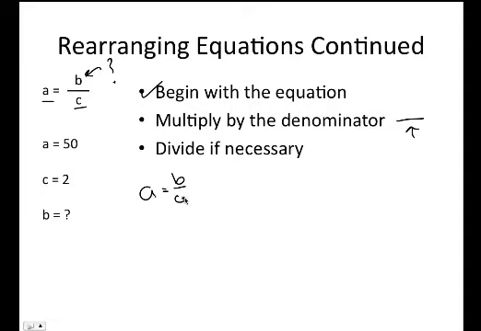What's on the denominator here? The C is on the denominator. There's also a 1 underneath the A, but we don't write it because we don't need to. But I am going to throw a 1 over here, and here's why. It's a placeholder. What we do to one side, we do to the other.